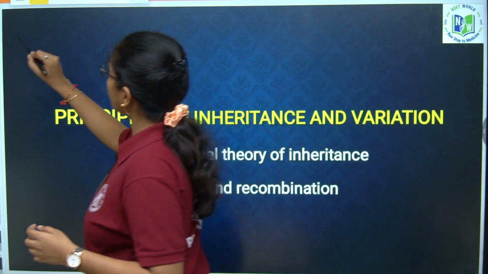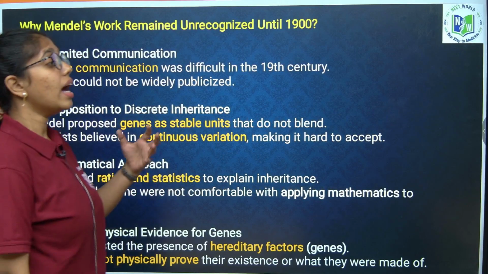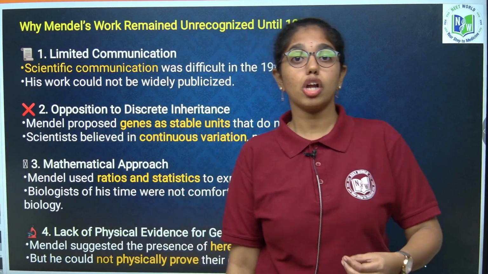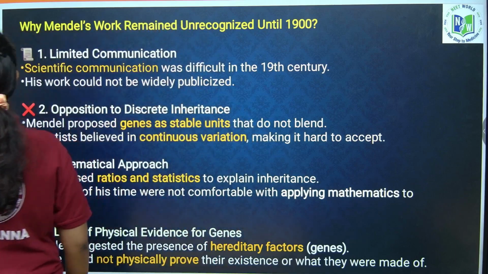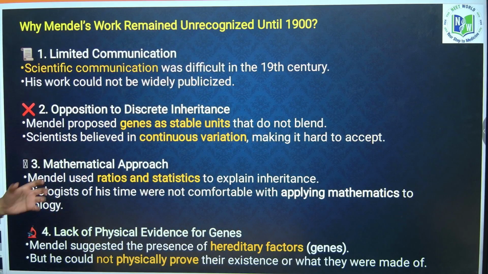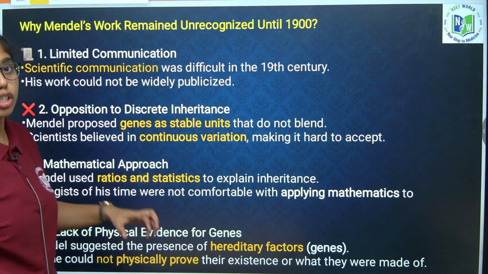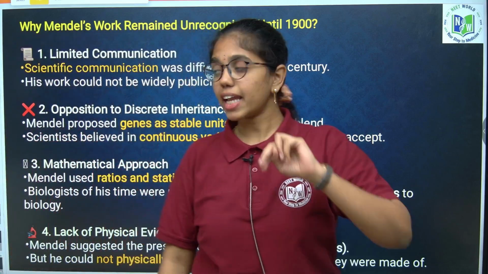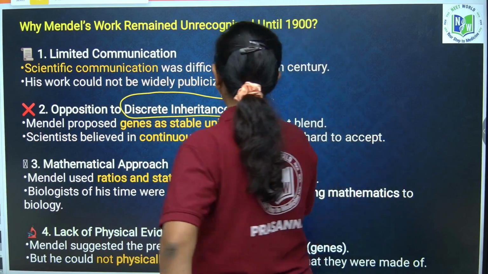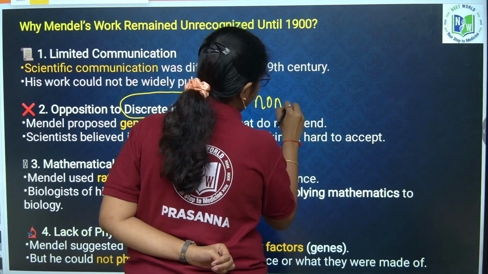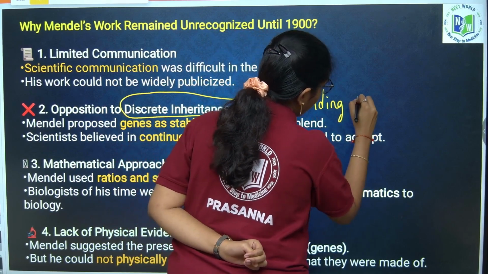His work did not come into the picture because of many reasons. Let us look into what those reasons are because of which Mendel's laws were not recognized. The very first thing is limited communication. In those days, scientists had very limited scientific communication and their work was not much published. The second feature is opposition to discrete inheritance, or non-blending inheritance.